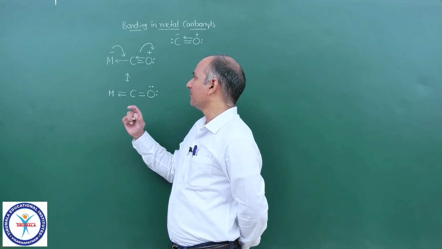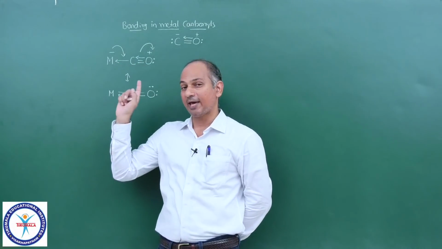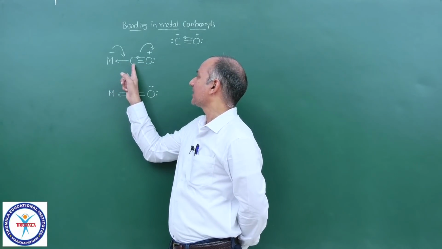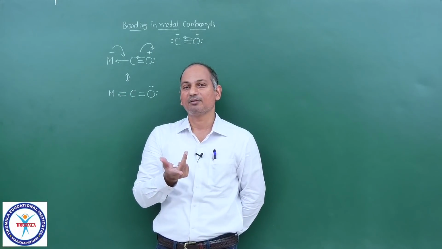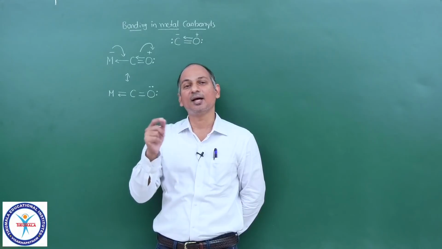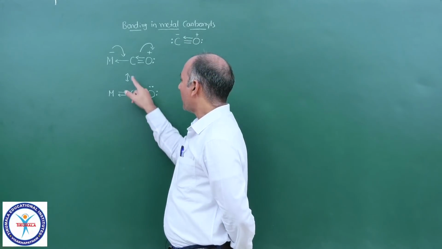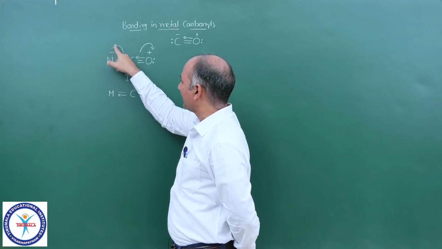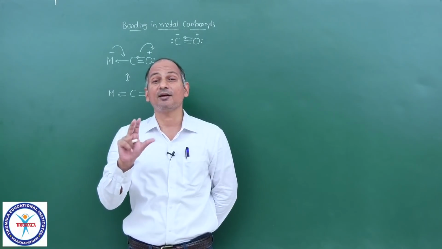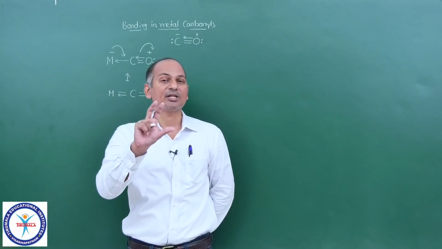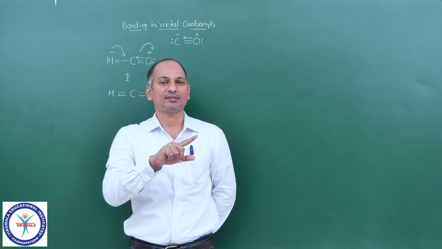Now don't you agree with me that carbon monoxide is a sigma donor? You see the arrow mark formed between that carbon and metal, is that a sigma bond or pi bond? Sigma bond. Sigma donor. And the lone pair is donated by carbon, sigma donor. Now, what is carbon doing? Carbon is accepting the electrons from the metal in turn. And this is the speciality of carbon monoxide, the speciality of all pi acceptors, sigma donors and pi acceptors.